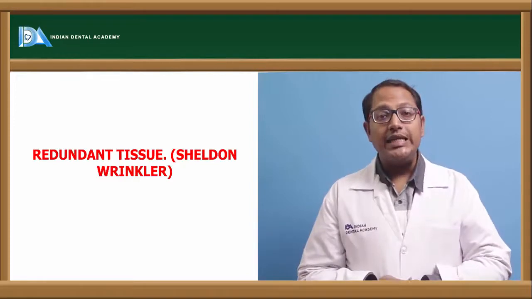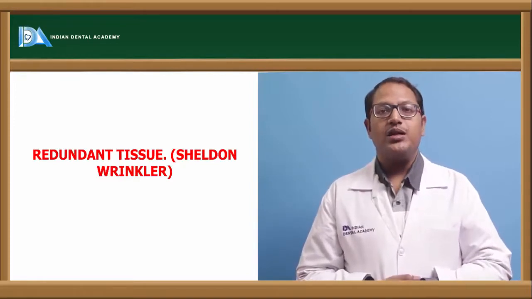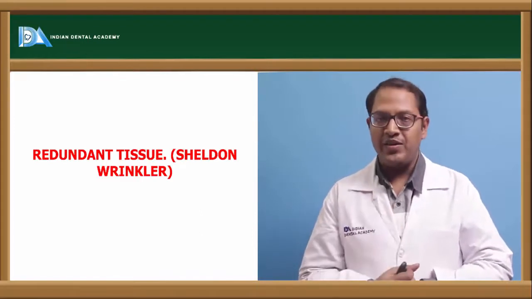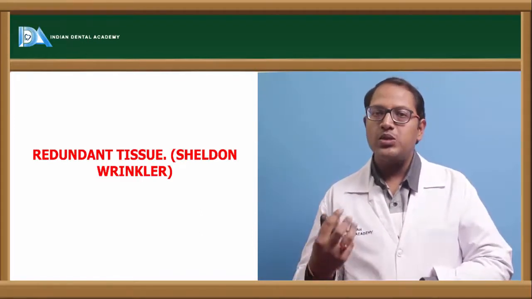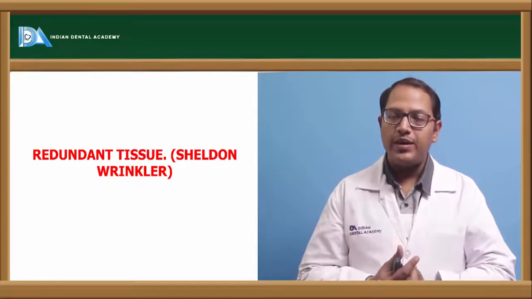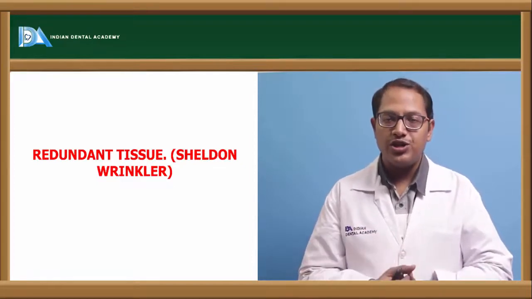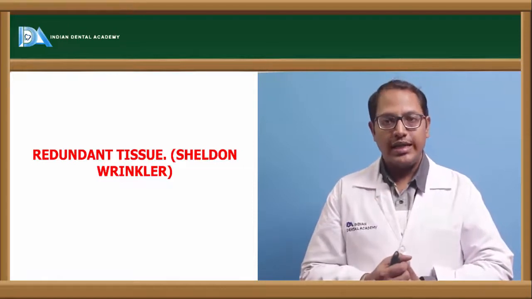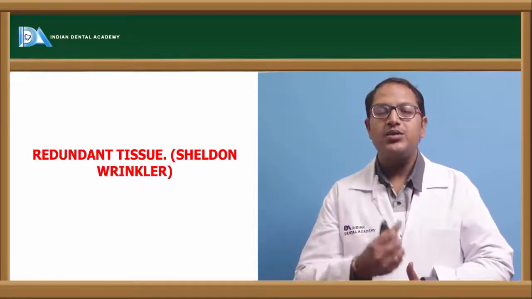Then the redundant tissue. What is redundant tissue? Redundant tissue is the cause when resorption is happening. When resorption is taking place, what is happening? The teeth are supra-erupting in the area of resorption. So when the teeth are supra-erupting, they are giving pressure into the lower denture bearing area and hence onto the ridge again.